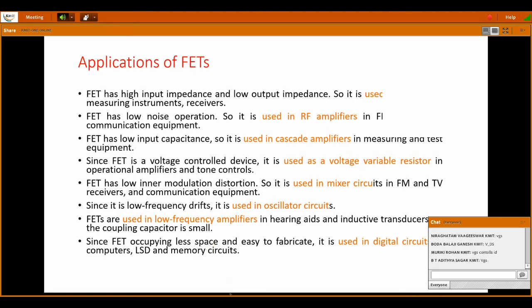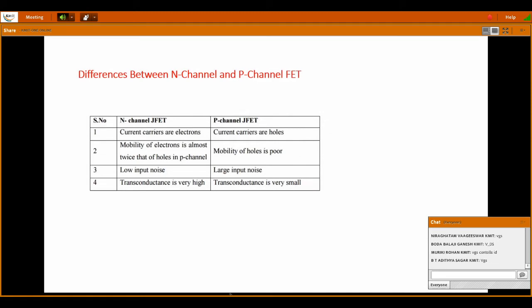And next one, the differences between N channel and P channel FET. We already know that the classification of FETs is based on the channel material.